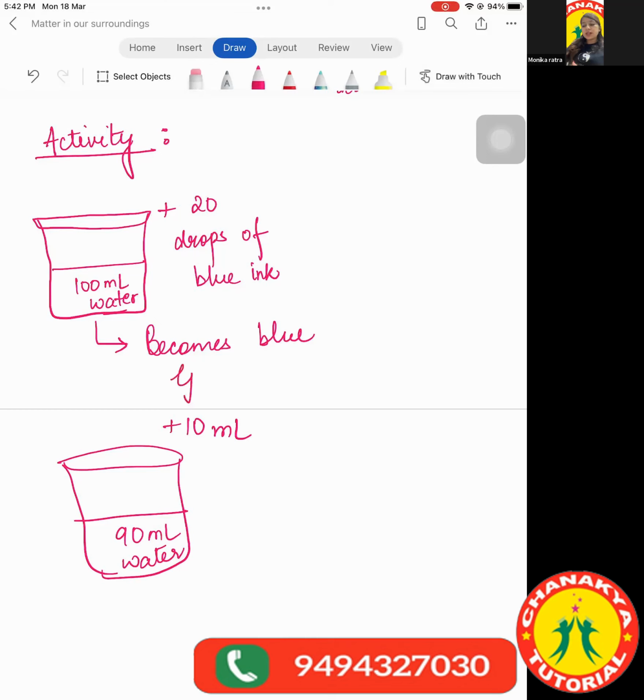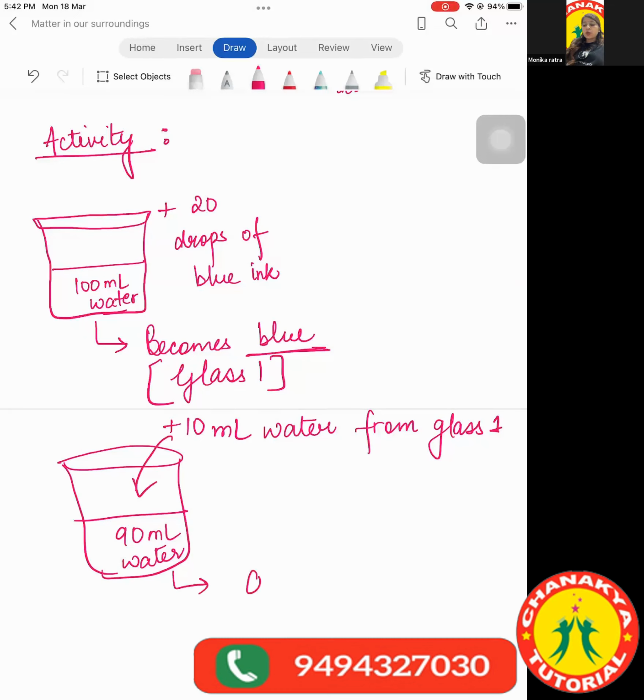It was all blue in color, the entire 100 ml. If we take 10 ml from here, that means we're taking the blue water, and if we add this into it, then what are we going to observe? This also will acquire some blue color.